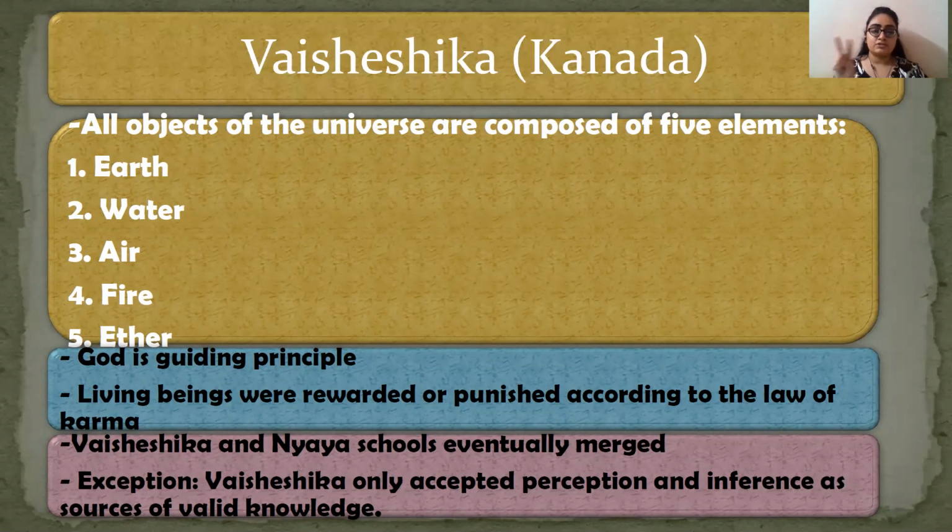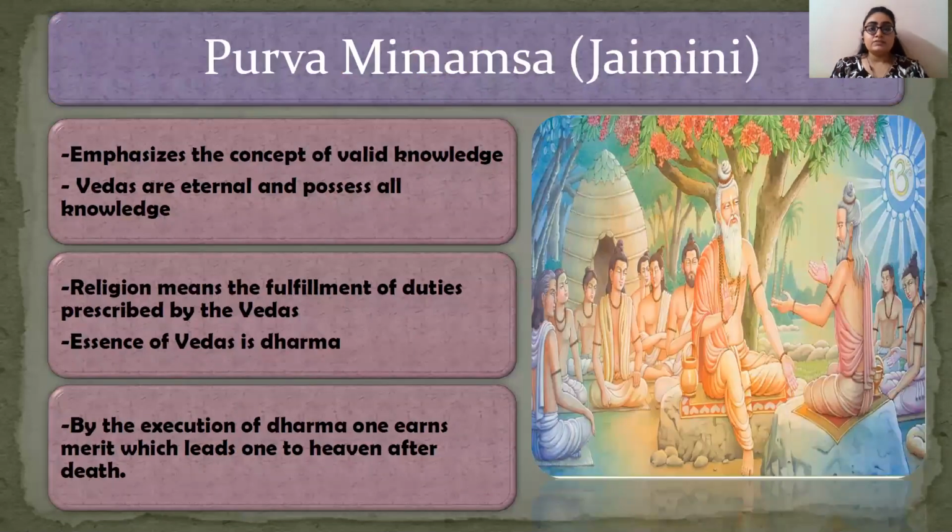Then Nyaya and Vaisheshika merged in future, and there were some exceptions, as we have discussed: Nyaya did not believe in God nor in the law of karma, and Vaisheshika believed only in 2 means, perception and inference, whereas Nyaya believed in 4 means: perception, inference, comparison and word, that is verbal testimony. Fine.